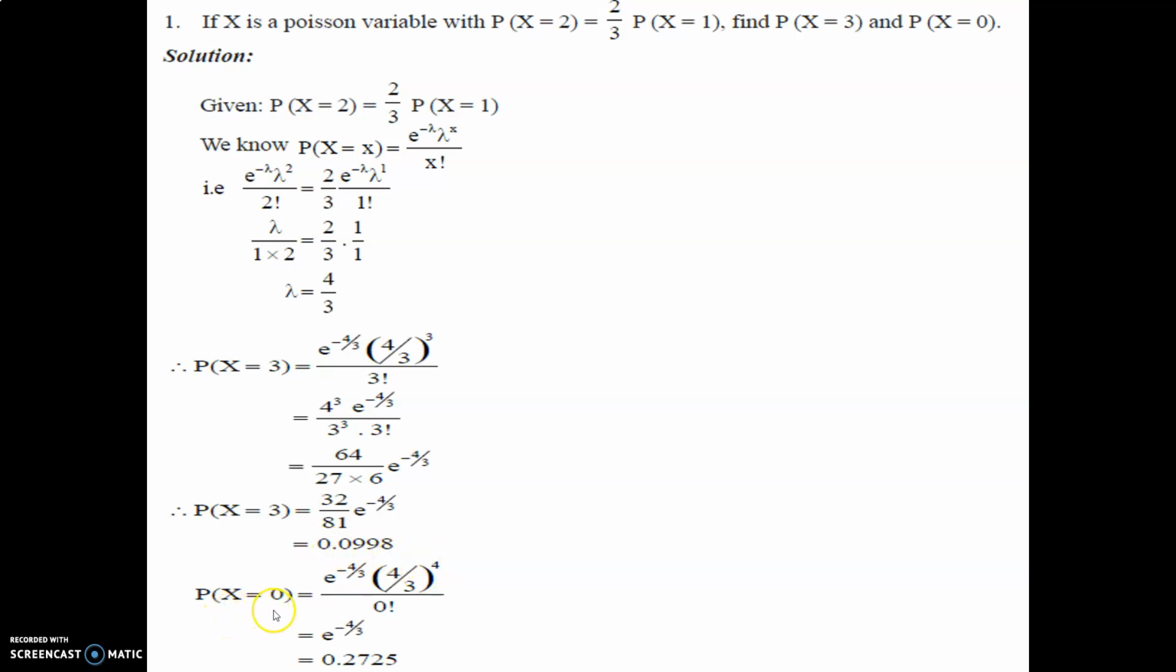So P(X=0): we have to put x as 0, e^(-4/3) (4/3)^0, and 0 factorial is 1. So e^(-4/3) is 0.2725, the final answer.